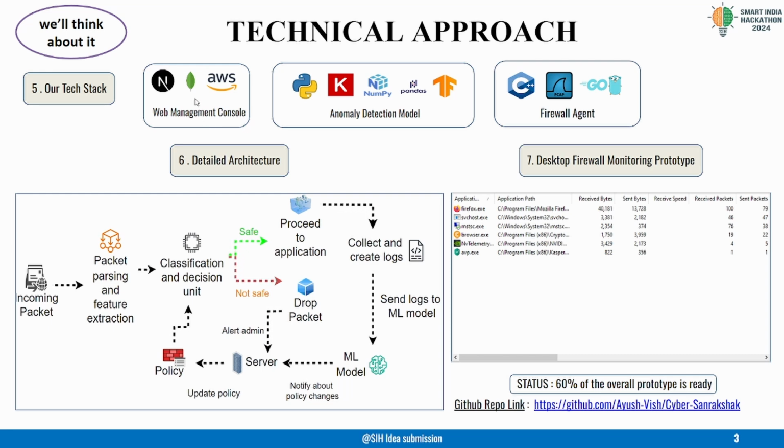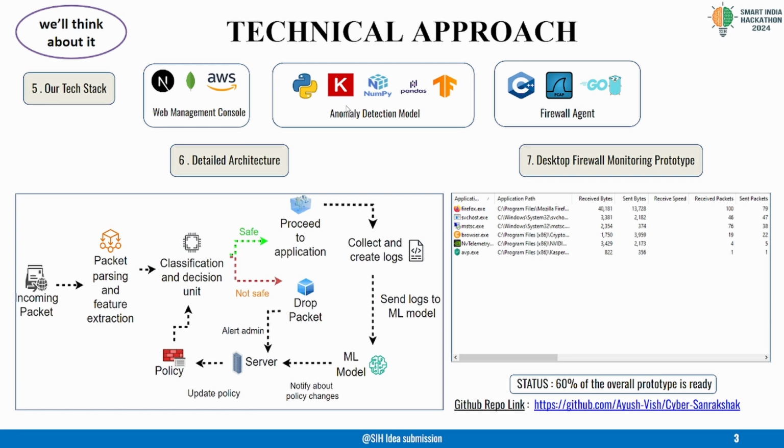Again, we use MongoDB for storing the log data, which includes the packet metadata, rules matched, and decision outcomes. Its document-based architecture allowed us to efficiently handle large volumes of unstructured log data, ensuring quick access and seamless data retrieval. And then we use AWS, which is Amazon Web Services, to manage the queuing for packet transmission and logging tasks. It helps us distribute workloads, maintain fault tolerance, and handle peaks in network traffic, ensuring the firewall operates smoothly under heavy load.